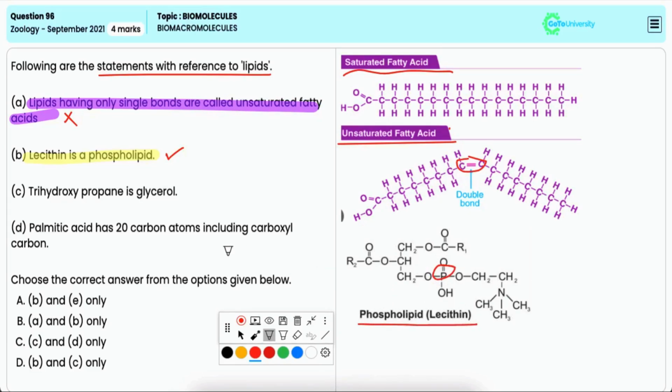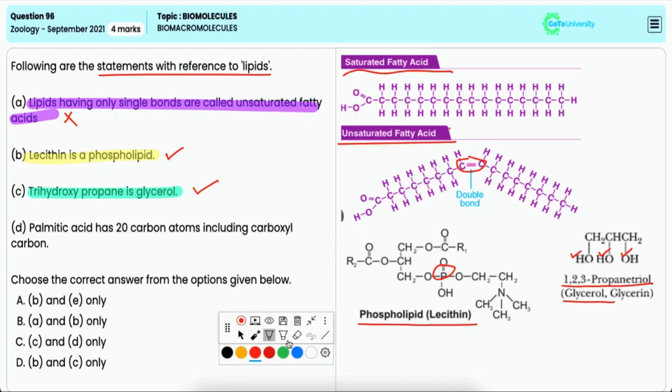Statement C: trihydroxypropane is glycerol. Now, this is also correct. Glycerol is chemically trihydroxypropane, that is, propane with three hydroxyl groups attached to it.